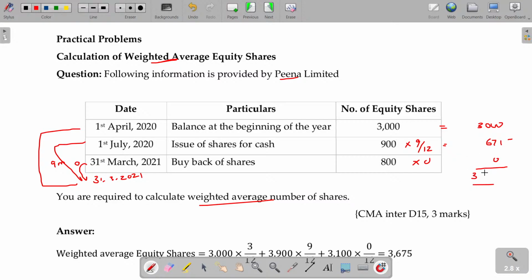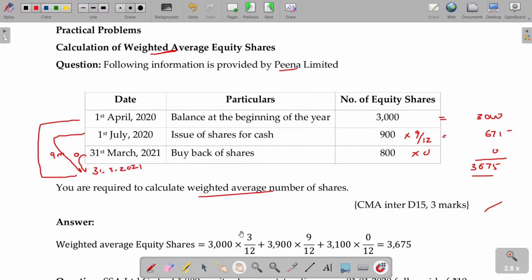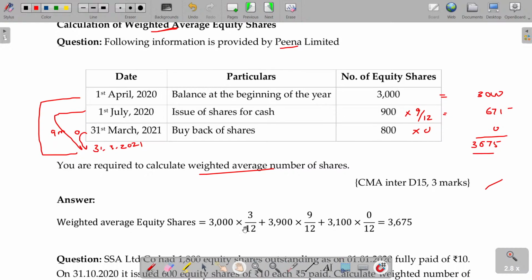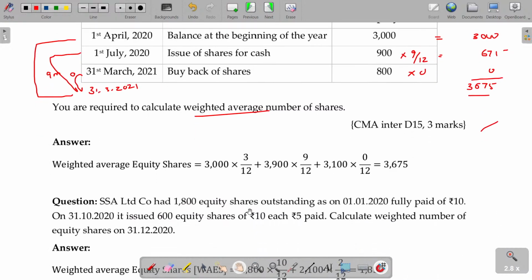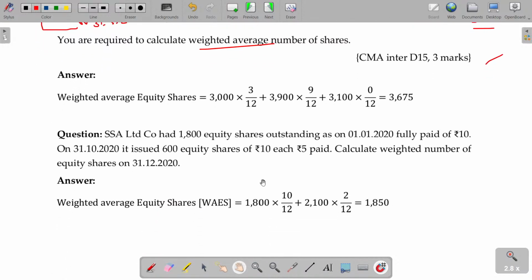So 3,675 will be the weighted average number of shares. Clear? Shall I move on to the next one? Very simple, no? So we'll see the next one.